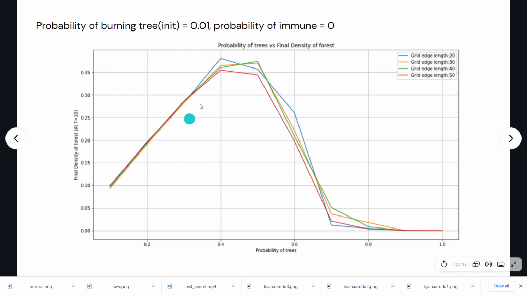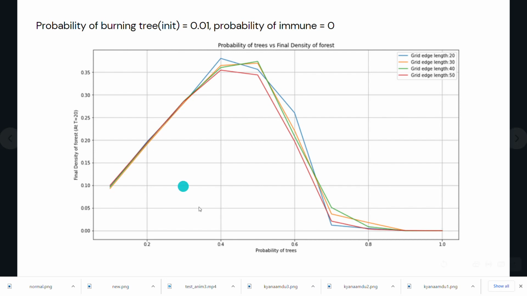Now this simulation we have run is tree probability versus the final density of the forest. We have done this to show that whatever grid length we take, since it has periodic behavior, we see approximately the same graphs for all of these.